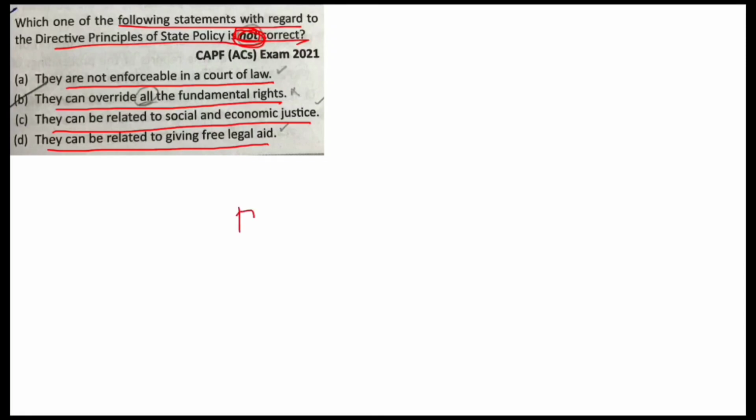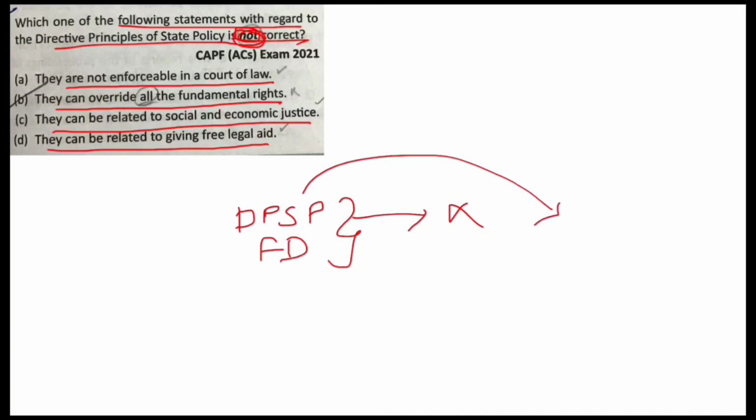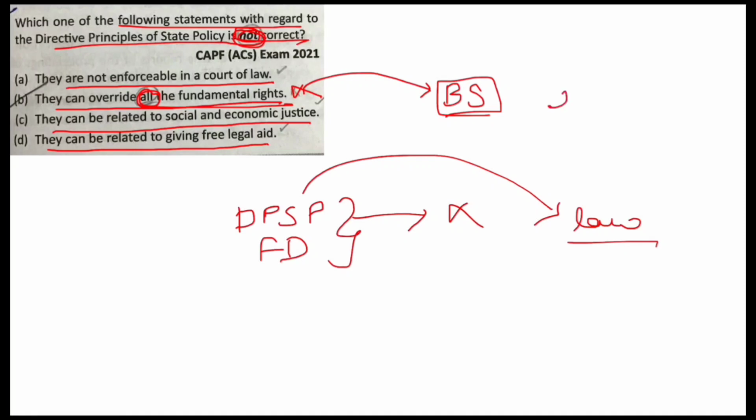So we know that directive principles and fundamental duties are not enforceable in court of law unless the government provides a law over it. Then, can they override all the fundamental rights? No, they cannot override all the fundamental rights that constitute the basic structure of the constitution. But they can definitely override two fundamental rights.